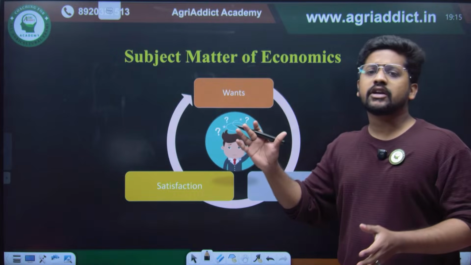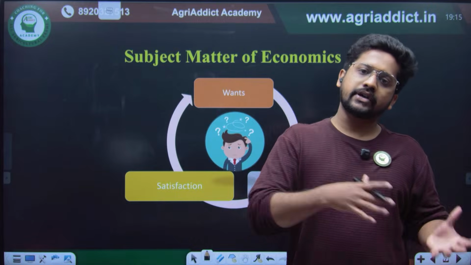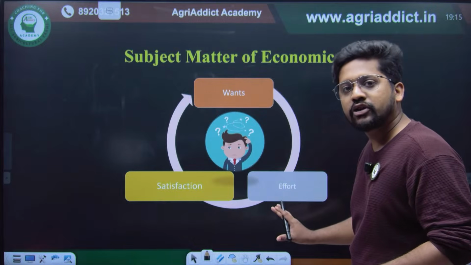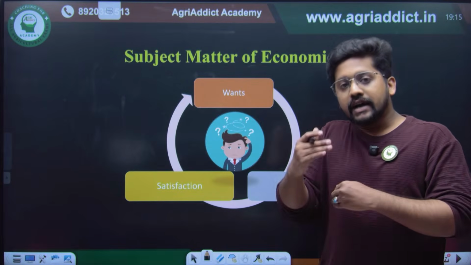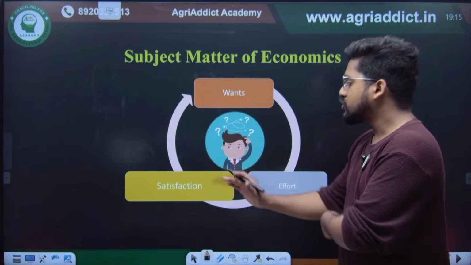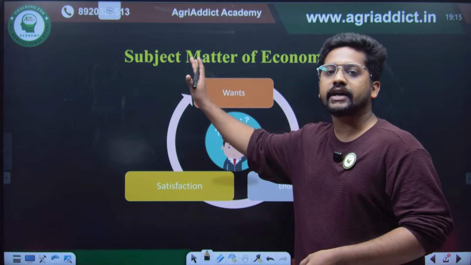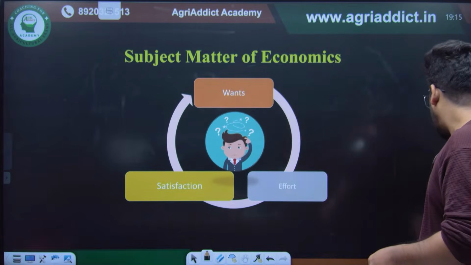And this is the subject matter of economics: wants, effort and satisfaction. Whenever a want arises in a human being, he will do some work for it. That is the effort. After his efforts, he becomes satisfied with his want. That is satisfaction. Again another want recurs. So this goes on in a cycle, and this constitutes the subject matter of economics.